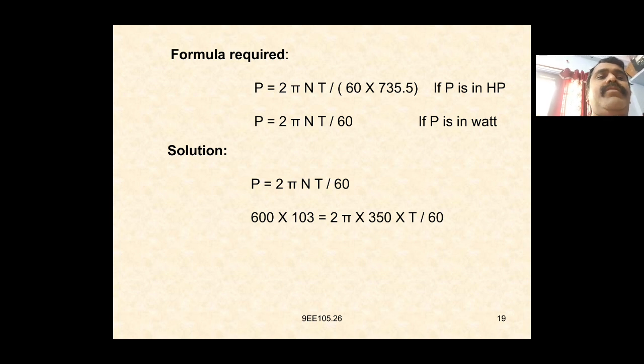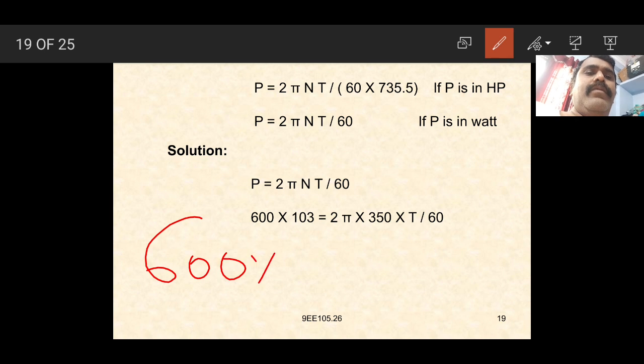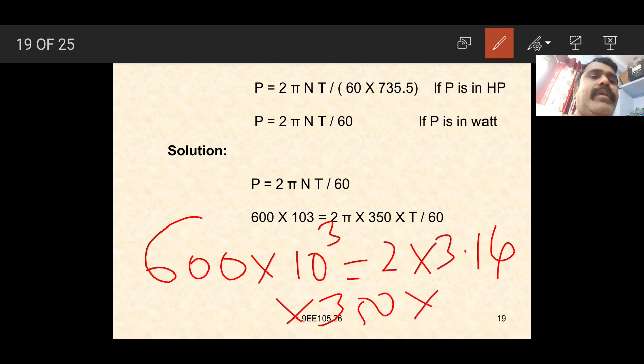So 600 into 10 to the power of 3, which is 1000, is equal to 2 into 3.14 into 350 into T divided by 60 here.